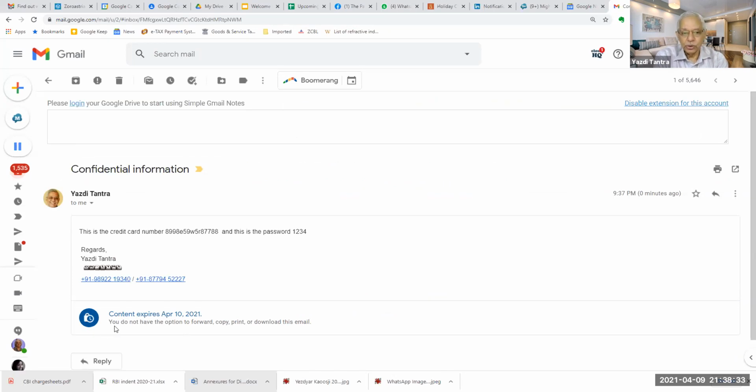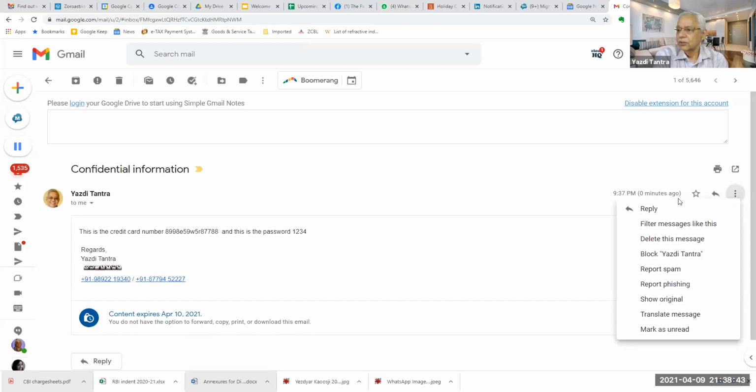I am also told you do not have the option to forward, copy, print or download this mail. So if I go here, normally you remember there is a forward option here. Now that forward option is gone. You can't forward this mail at all. There is normally a print option here. The print option is also not available.